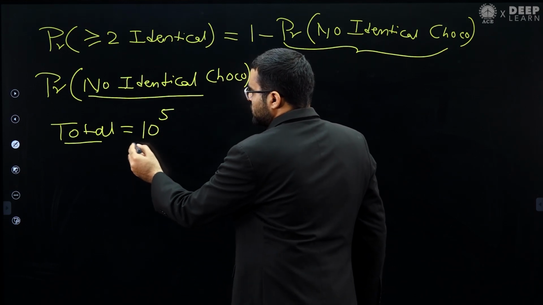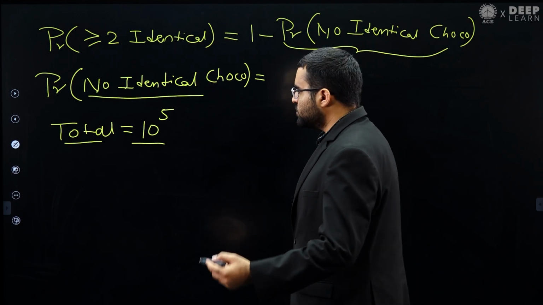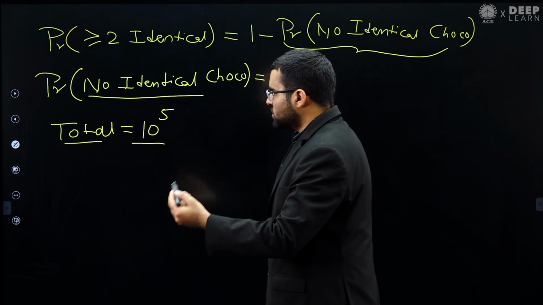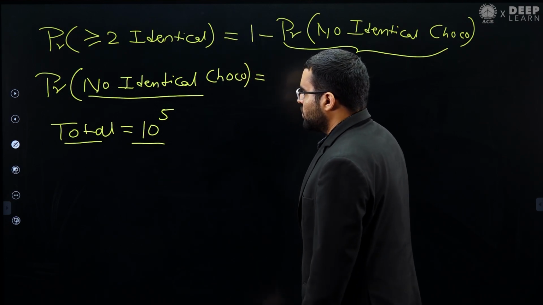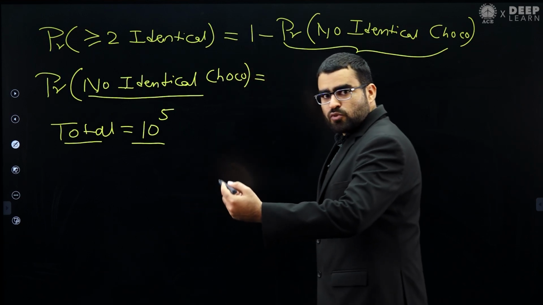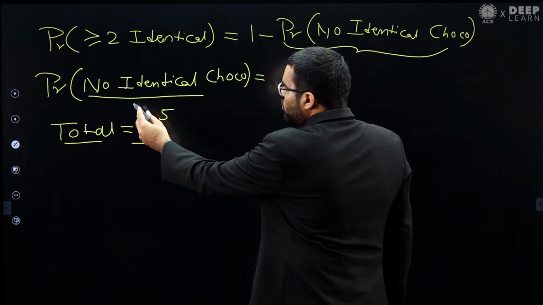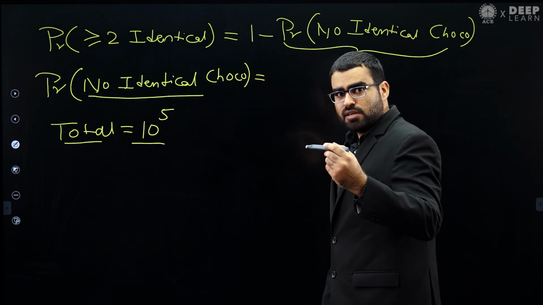So I can say the total number of ways will be 10 to the power 5. These are the ways of picking one chocolate from each bag. For each bag we have 10 choices, so that's why the total number of ways will be 10 to the power 5. Now let's find out the number of ways to pick chocolate from each bag such that there is no identical chocolate. Basically from each bag we are picking a different chocolate.